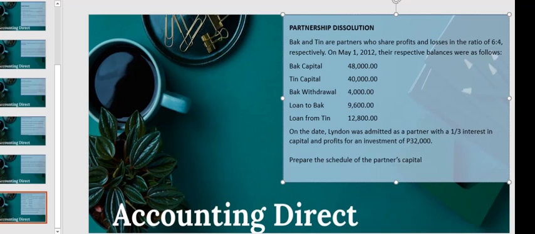So from a partnership, they now incorporated the business, which results in a new entity, which is a corporation, no longer a partnership. But here we have a sample of an admission of a new partner. So there's a new partner who wants to come into the partnership together with Buck and Tin.